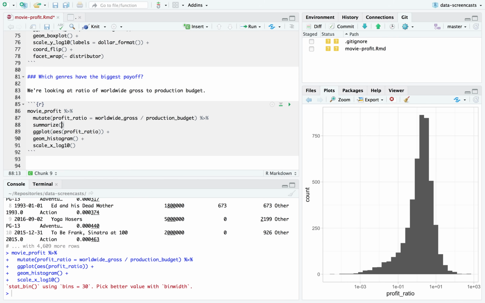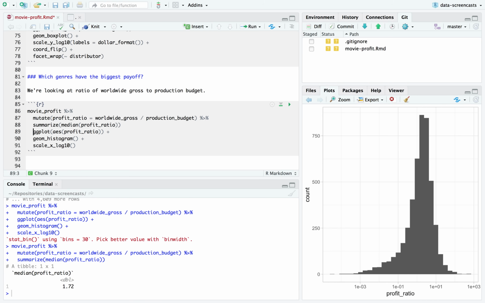I wonder how much the median movie makes back. I'd use the summarize verb for that. Median profit ratio, probably above 1, 1.7. All right, median movie makes back a little more than it put in. Okay, let's look at some distributions.